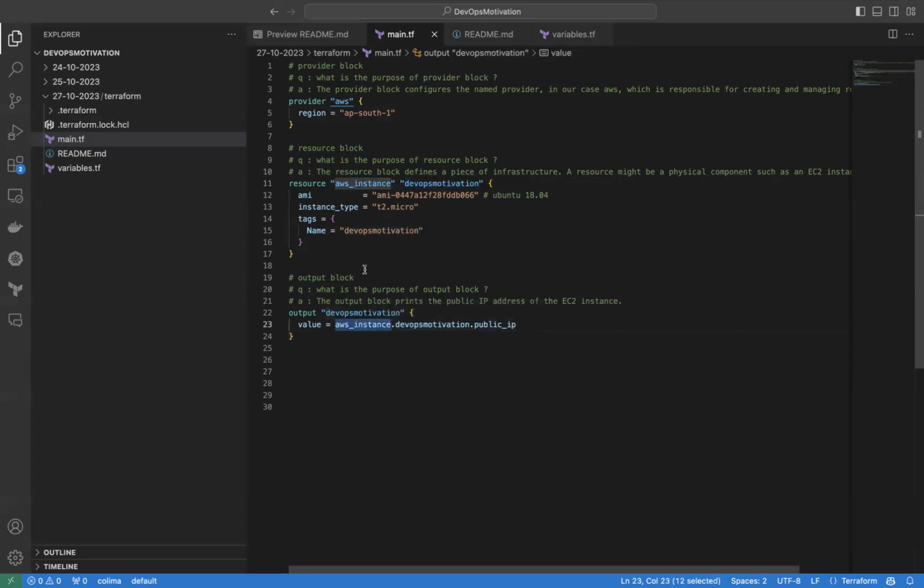If you see AWS instance, it is the resource type, and DevOps Motivation is our resource name, and we are getting the public IP as an output.